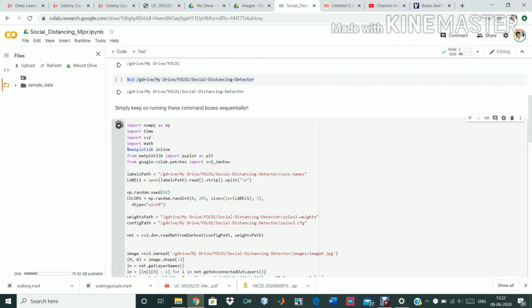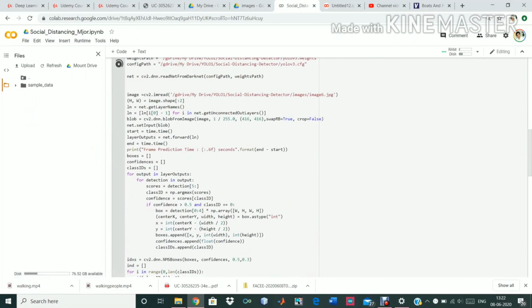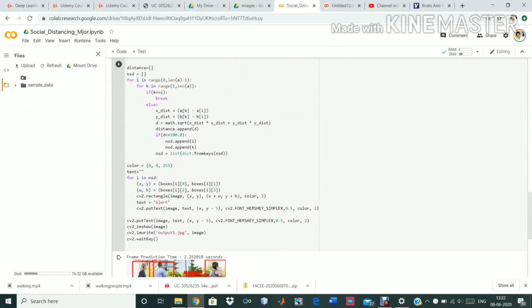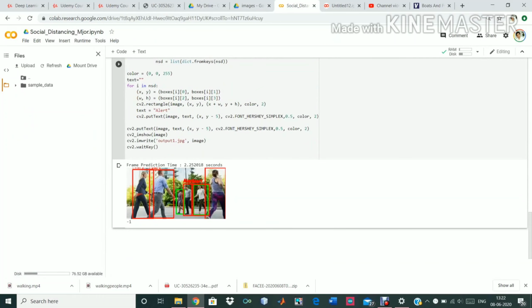YOLO v3 is used here, so this is quite fast, and as you can see, in 2.25 seconds this prediction is made. The red boxes with the text alert are basically showing that these people are not following social distancing, and the green ones are following.